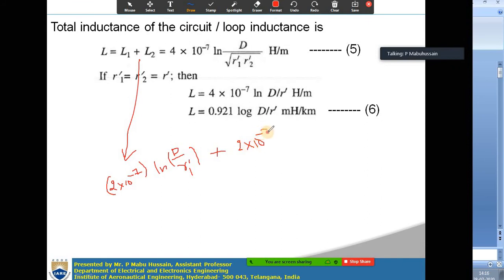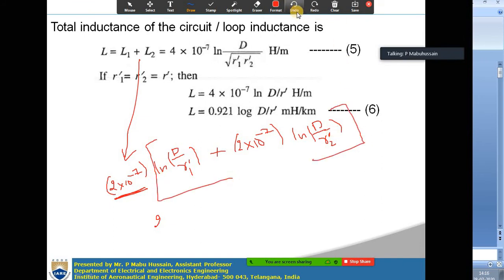Okay. So plus, for the second conductor, inductance is from the same formula, 2 into 10 power minus 7 ln d by, for the second conductor r will be r2 dash. Okay. So this is the expression.